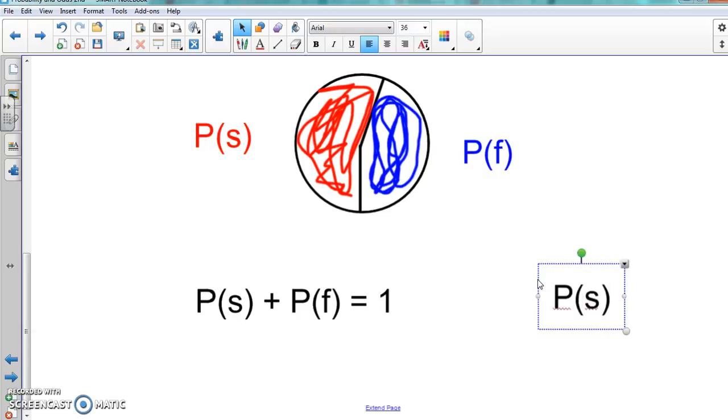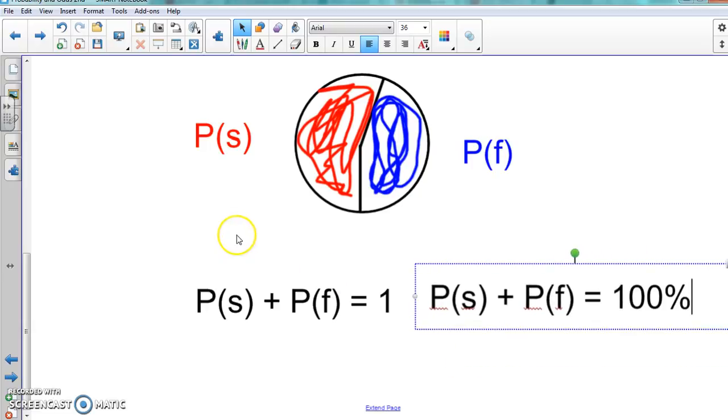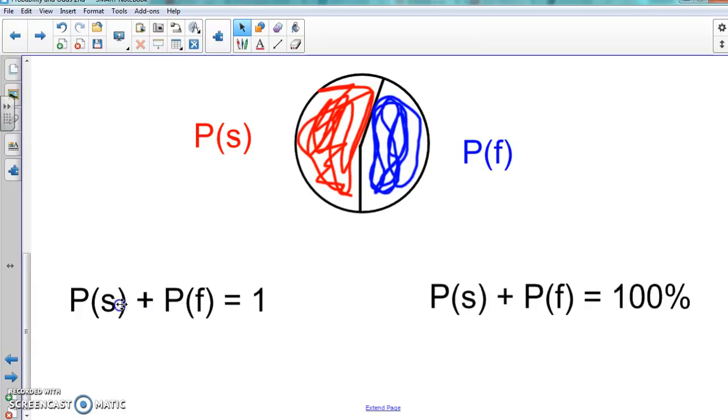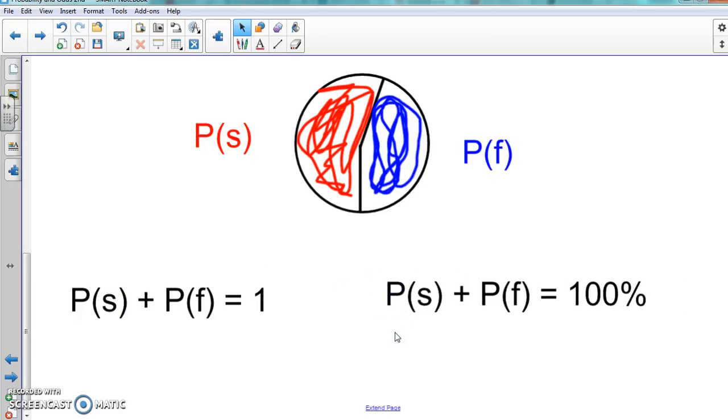Probability of success plus probability of failure will equal 100%. Let's see if I can get this all online. There we go. So probability of success plus probability of failure will equal 100%, or it equals 1. Same thing.